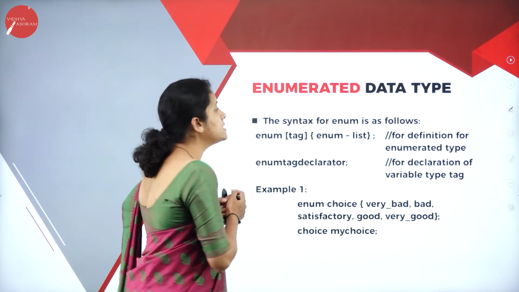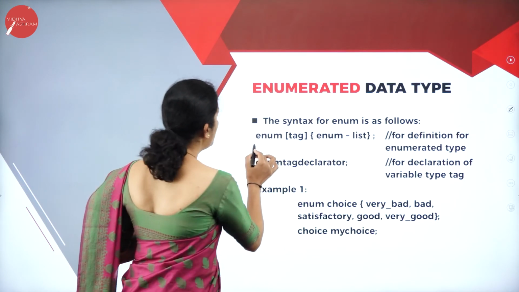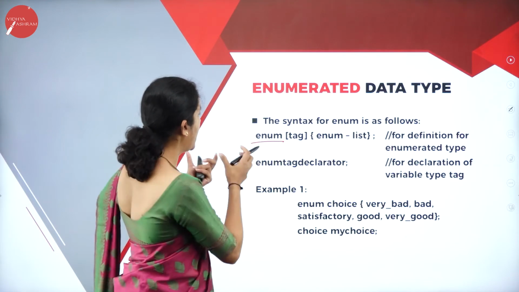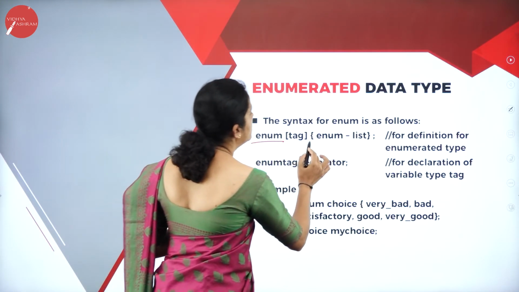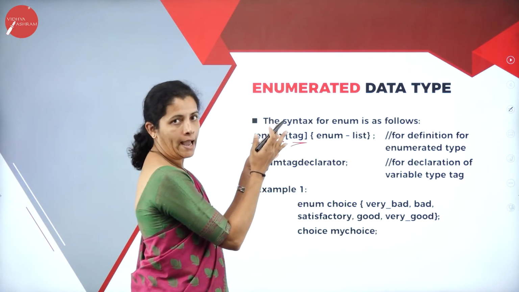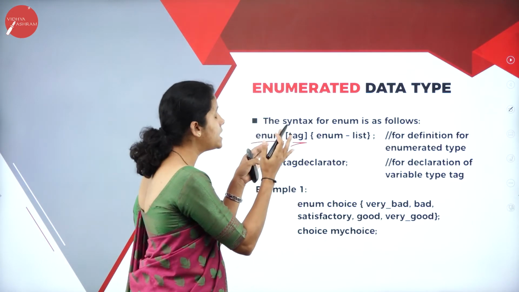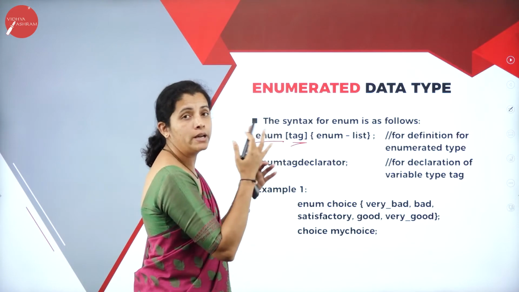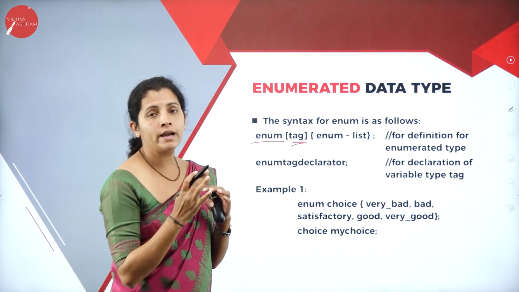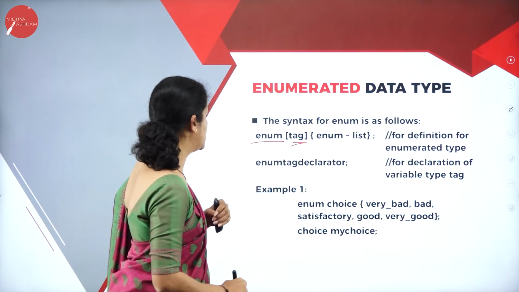Now consider the syntax here. So at the beginning, I'm going to have data type called enumerator. Then I'm going to use the word tag, that is nothing but the variable or enumerator variable name, and I'm going to specify the enumerator list.